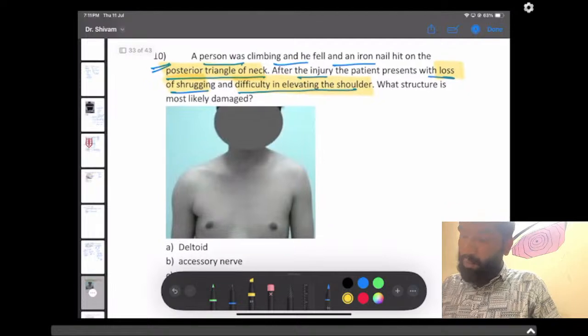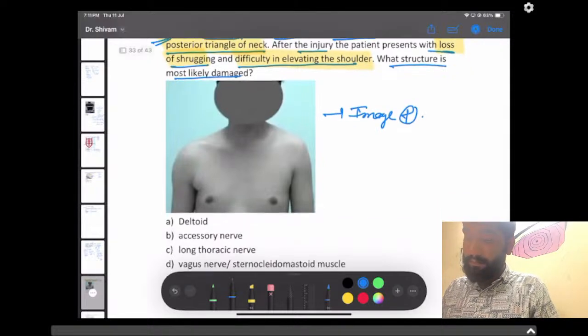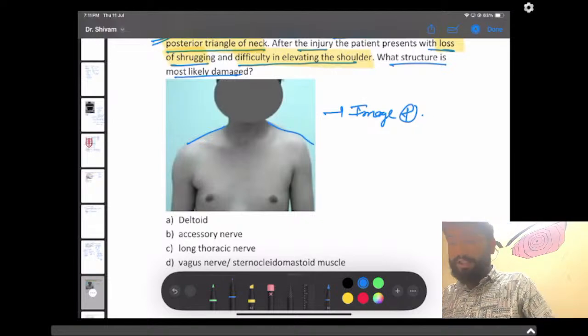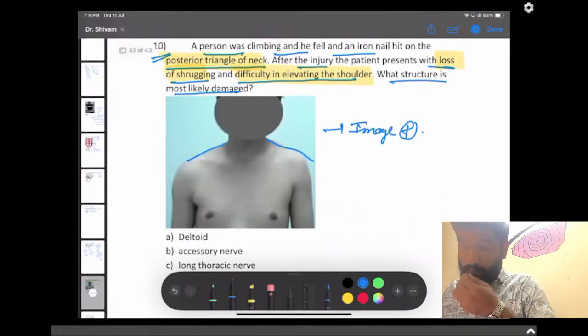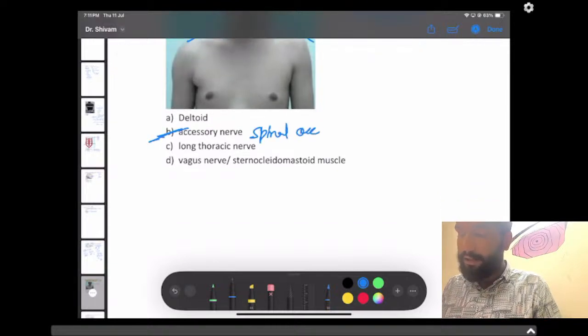It was asked which structure is most likely damaged, and an image was provided. As you can see, at the level of the shoulders, one is up and one is down. So which structure is most likely to be damaged? The answer here should be spinal accessory nerve.